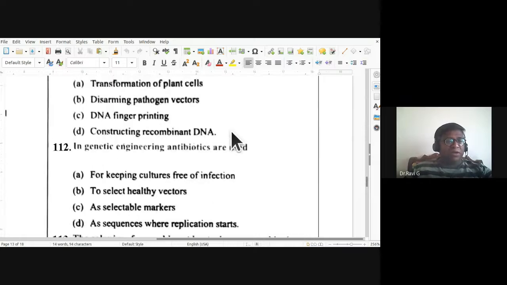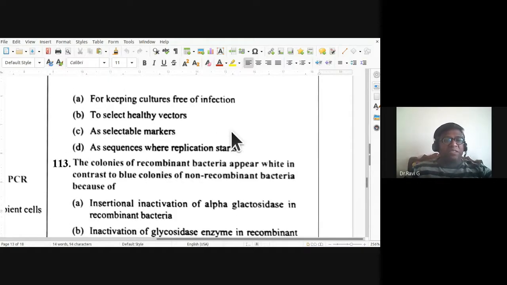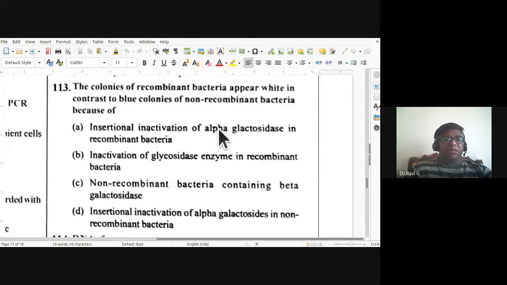So 112, the appropriate answer is as selectable markers, the third option. Okay. The colonies of recombinant bacteria appear white in contrast to blue colonies of non-recombinant bacteria because of. So why do the colonies of recombinant bacteria appear white in contrast to blue colonies of non-recombinant bacteria?